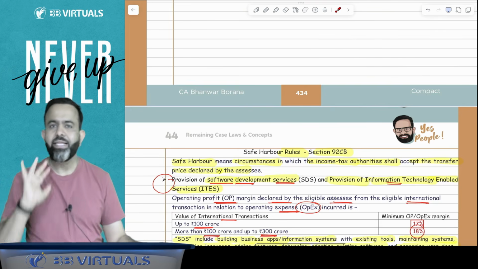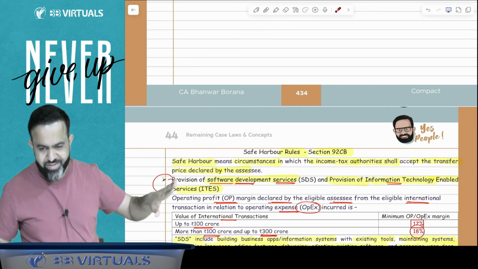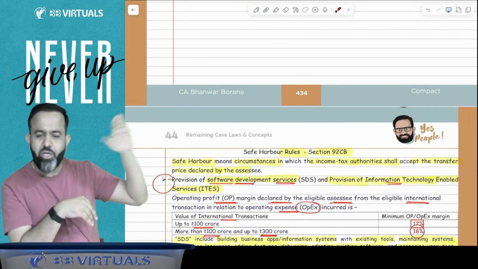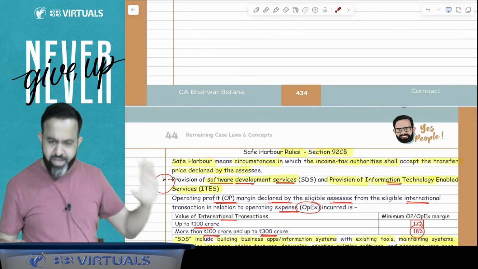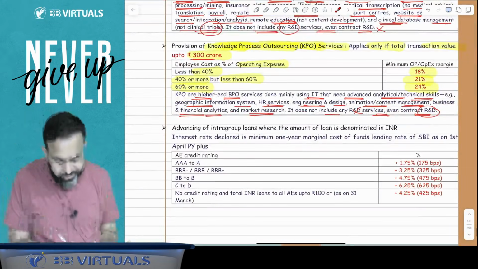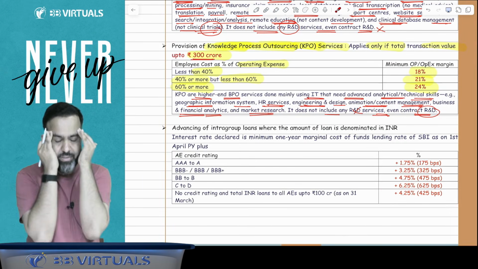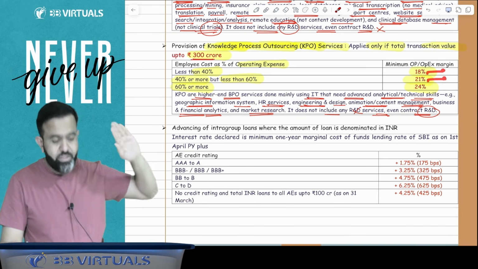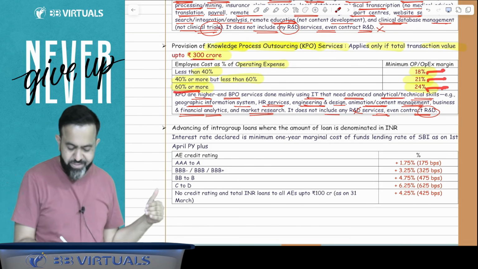When you were 18 years old, you had very few knowledge, less than 40%. When you were 21, knowledge is 40% or more but less than 60%. If you are 24 years old, then your knowledge is pro knowledge, it means 60% or more. This is just to explain and remember these percentages.